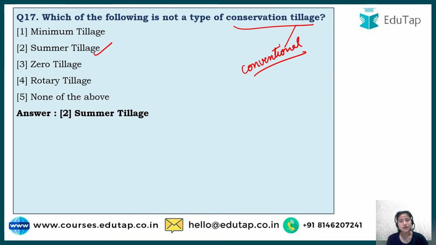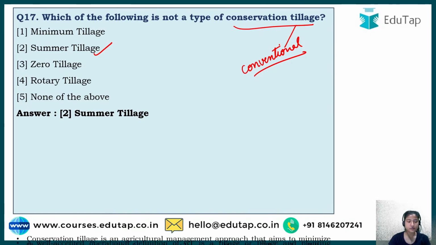If rain occurs before the monsoon, that is pre-monsoon showers. Monsoon is a particular season, but before that sometimes rain also occurs. For those pre-monsoon showers, they do tillage in summer, so that when the water comes, it can percolate deep in the soil. So this is a conventional method, because we are just exposing the soil to the environment.